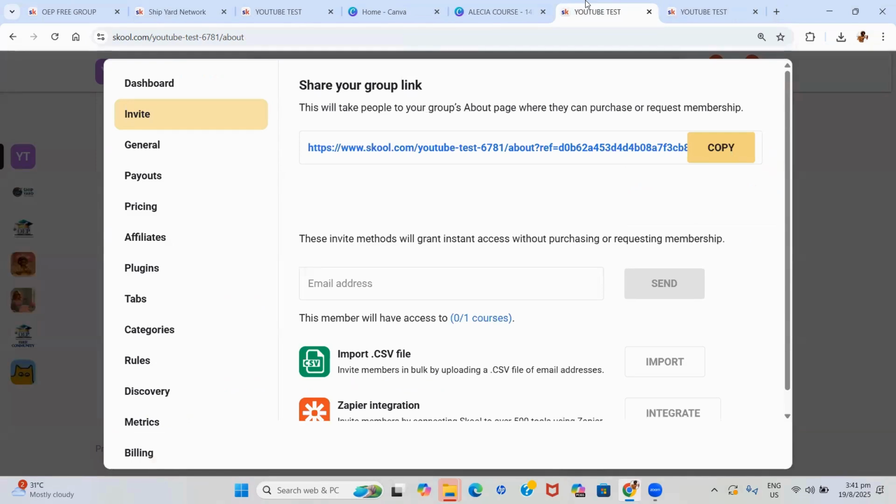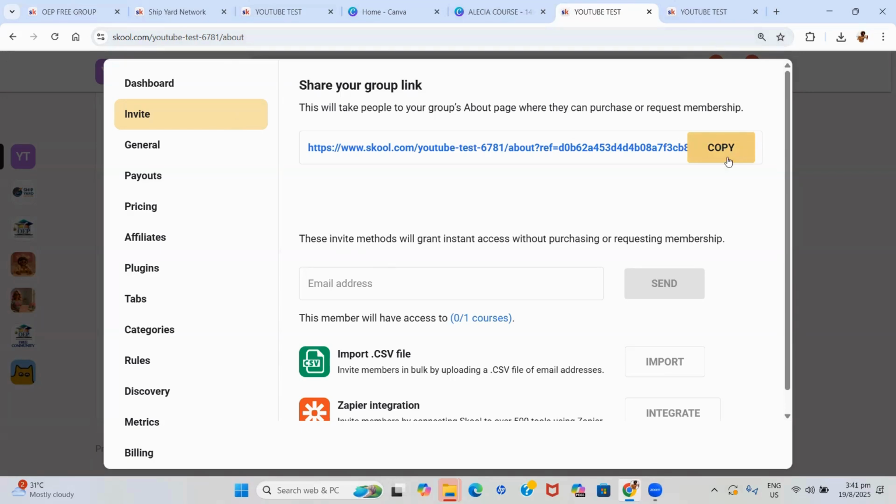Another thing about the $9 plan versus the $99 plan, you cannot have affiliates with the $9 plan. You can only have affiliates with the $99 plan. That is if you're processing the payment through Skool. If you are not processing the payment through Skool and it's perhaps a one-time payment, you can always use a different platform to collect your payments that allows you to have affiliates. But within Skool itself, you cannot have affiliates. So that's the invite section.